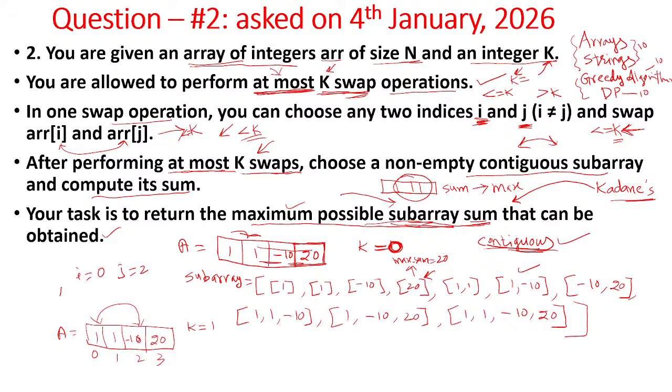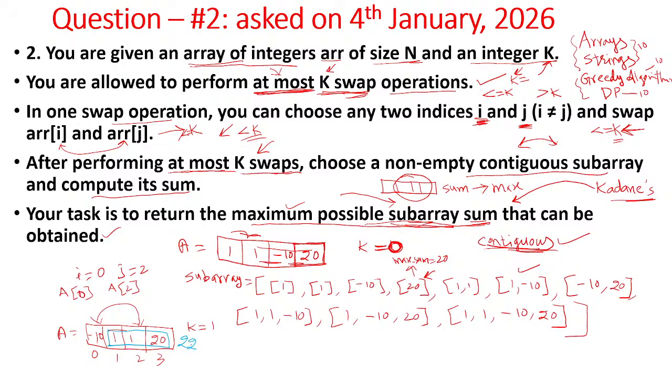So now I am swapping a of i, that means a of 0, and a of 2. If I swap these two, what happens? This becomes minus 10 and this becomes a 1 here. Then if I select this subarray, it is giving the maximum sum value 20 plus 2, so 22.